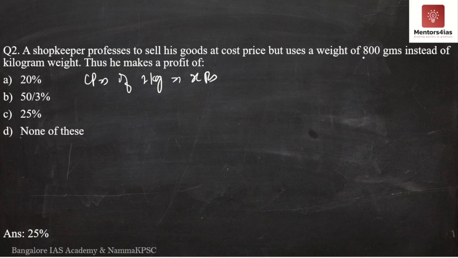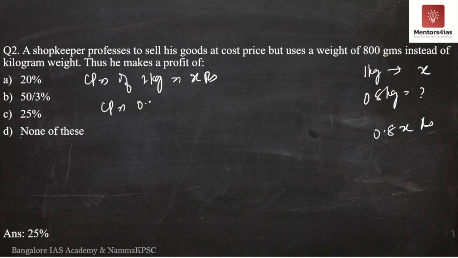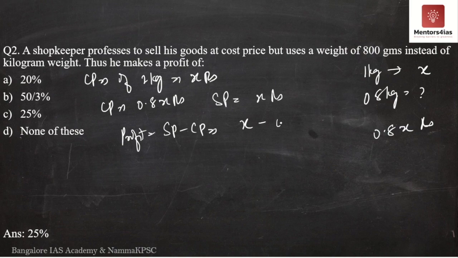Let it be X rupees. But since he is using an inaccurate weight, if 1 kg is X rupees, 0.8 kg is how much? It is nothing but 0.8x rupees. Therefore, the actual cost price is 0.8x rupees. Selling price is how much? X rupees, because he is selling 800 grams as 1 kg at the same rate. Therefore, profit is selling price minus cost price, which is X minus 0.8x, nothing but 0.2x.